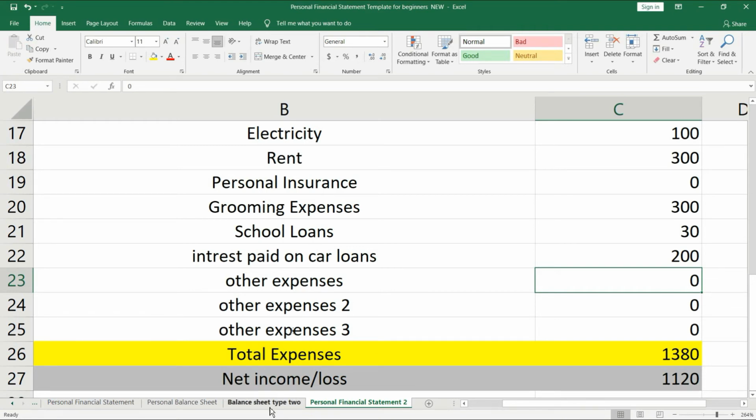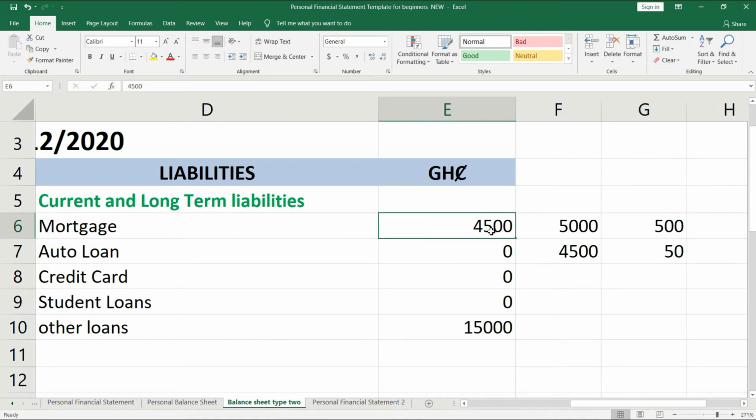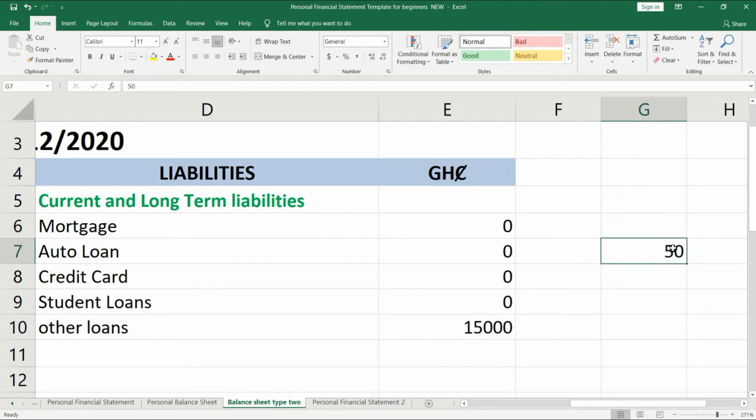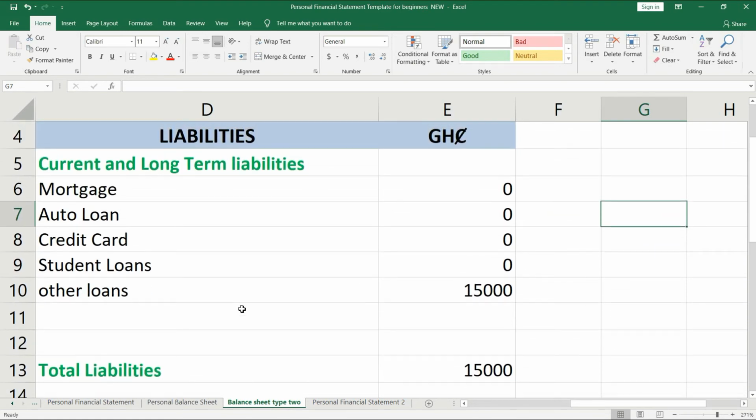So now let's move back to the balance sheet and put our mortgage back to 0. Let me clean this. Okay, so now you have auto loans. You didn't go for any car, you don't have any credit card loans, but let's just say you have auto loans.